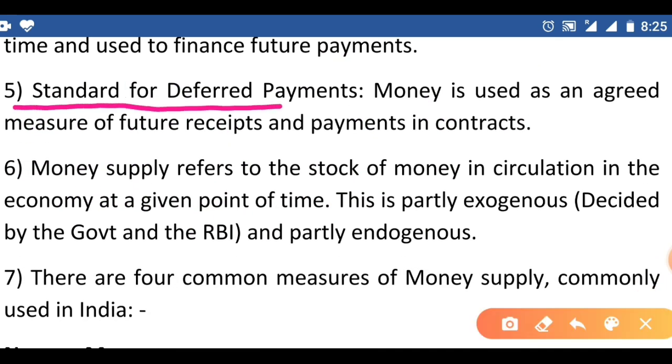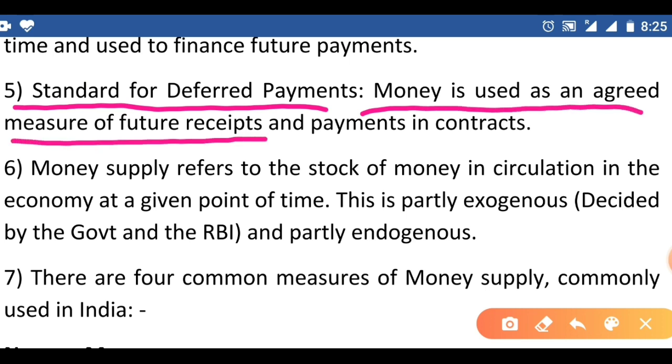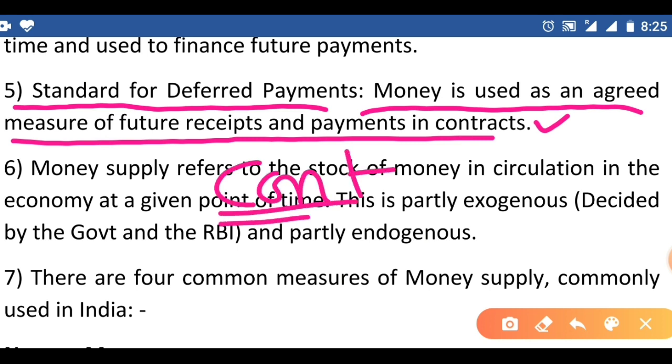Standard for deferred payments. Money is used as an agreed measure of future receipts and payments in contracts. Here in contracts we have to make future payments. For example, I bought some goods from one shop.